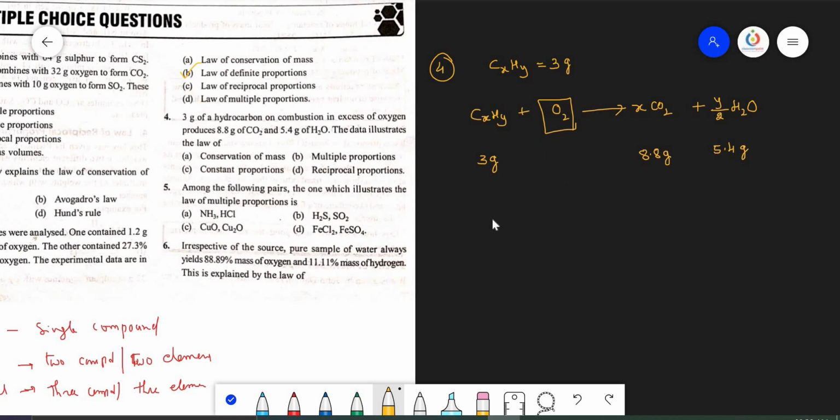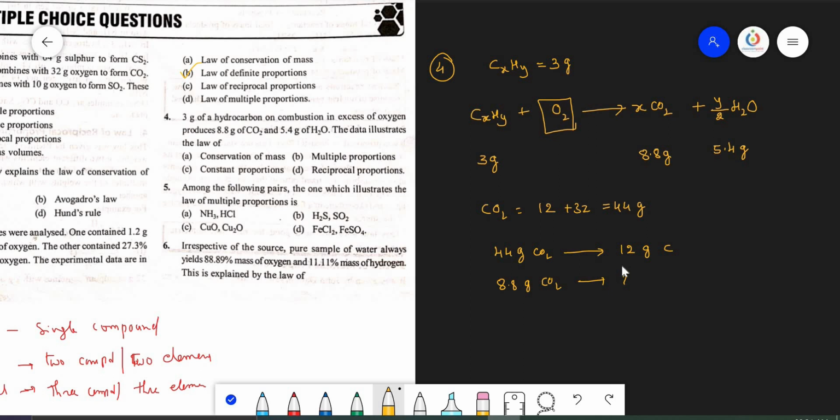Now let us see here, 8.8 grams of CO2. Let us take the CO2 molecule. In the CO2 molecule, there are 12 grams of carbon and 32 grams of oxygen, together equal to 44 grams. So 44 grams of CO2 contains 12 grams of carbon, then 8.8 grams of CO2 contains how much mass of carbon?